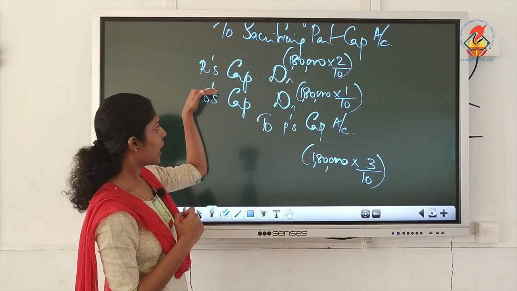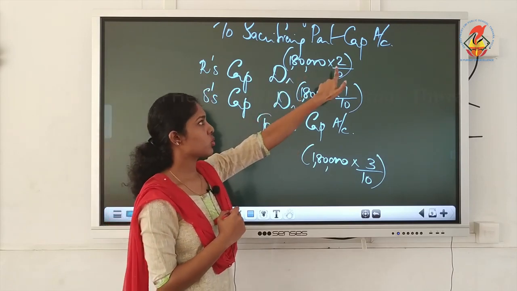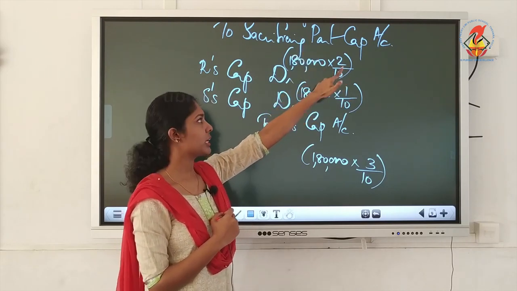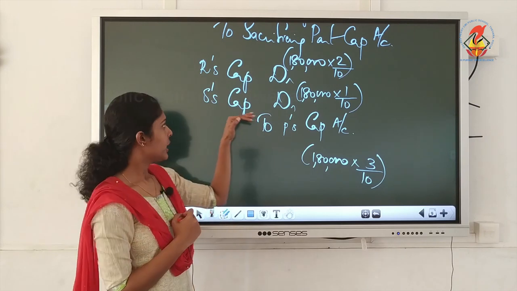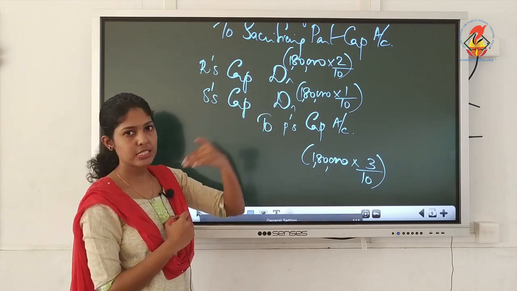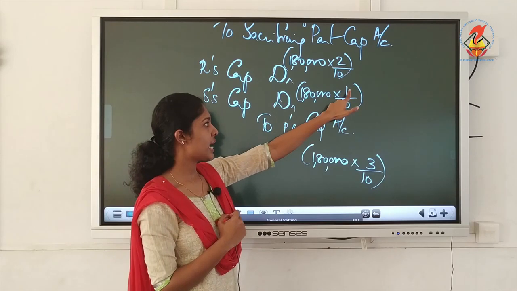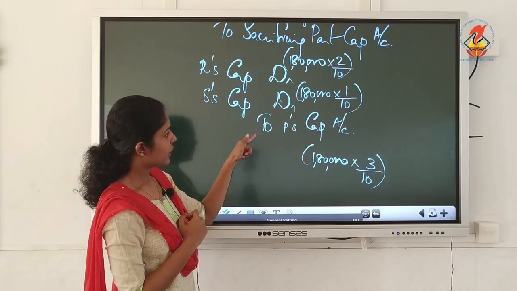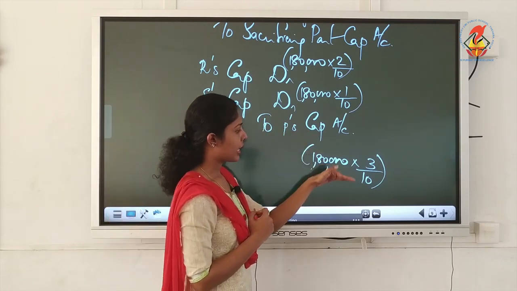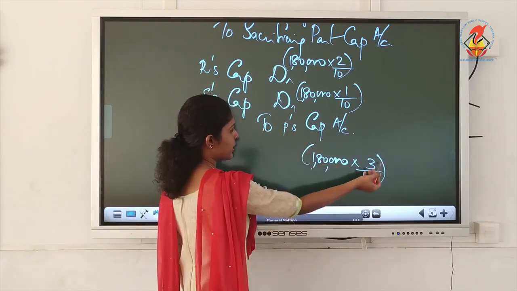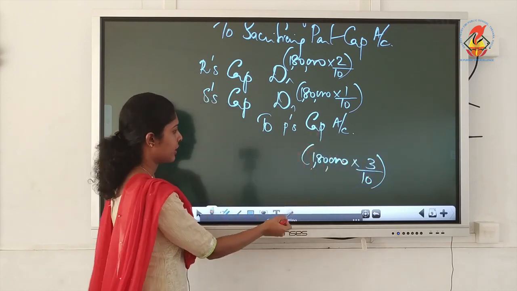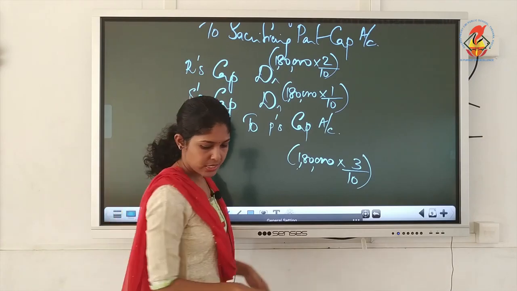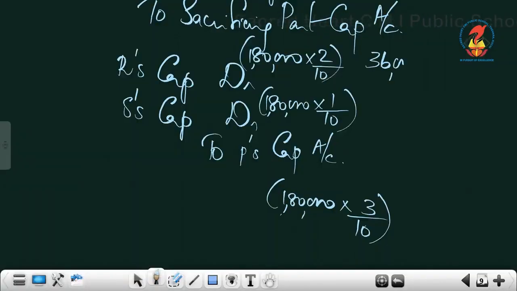Why are we debiting R? Because he is the gaining partner. So compute his gaining proportion: 1,80,000 into 2 by 10. Then S is debited. He enters the firm, he is the new partner and his share is 1 by 10. So he is also a gaining partner in that sense. Then to P's capital, you have to write 1,80,000 into 3 by 10 because he is the sacrificing partner. So now you can write the figures: 36, 18 and 54.